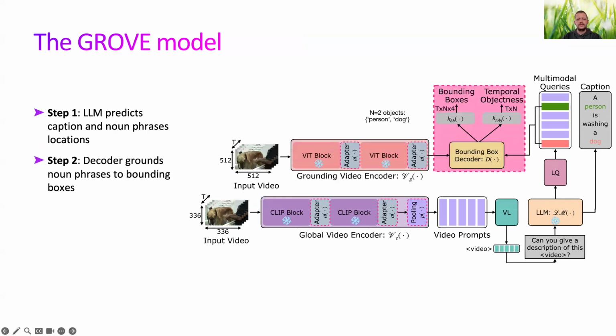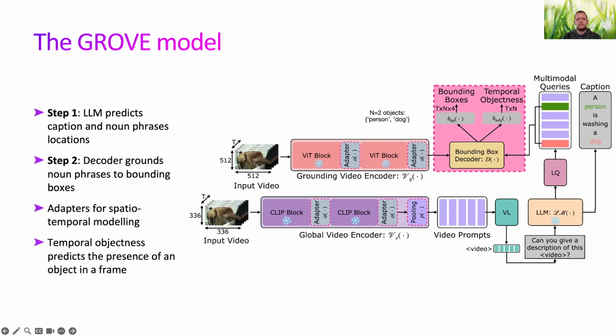Step 2. We add a decoder that again takes in fine-grained spatiotemporal features and grounds those noun phrases to bounding boxes in the video. This stage also relies on adapters to effectively capture spatiotemporal contexts. Importantly, we also introduce a temporal objectness head, which predicts whether a given object is present in each frame. This makes the grounding more reliable and robust.